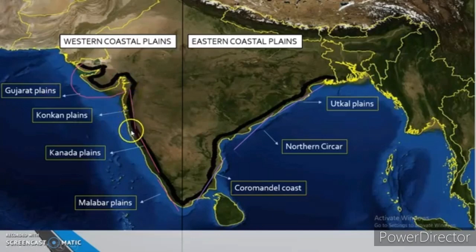Regarding the coastal plains, there may be a chance to ask a one mark question, like: name two coastal states. The three coastal regions, the Konkan coast, Canara coast and Malabar coast, and the states through which they pass, you have to remember. Let us see here.